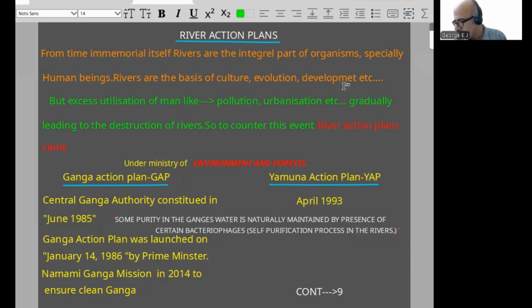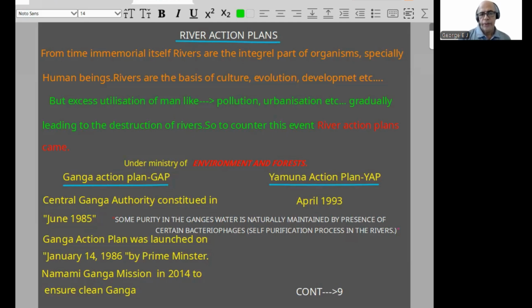But excess utilization by man of rivers and nature, causing pollution and excessive urbanization, is gradually leading to the destruction of rivers. So to counter this, in India a system was developed called river action plans.